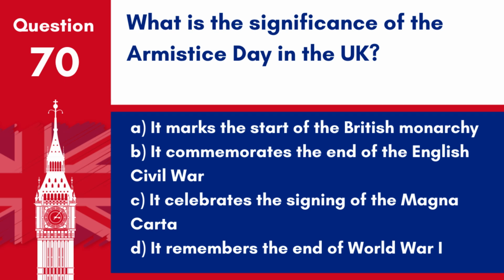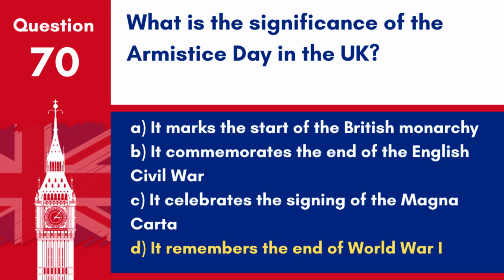Question 70. What is the significance of Armistice Day in the UK? A. It marks the start of the British Monarchy. B. It commemorates the end of the English Civil War. C. It celebrates the signing of the Magna Carta. D. It remembers the end of World War I. Answer: D. It remembers the end of World War I.